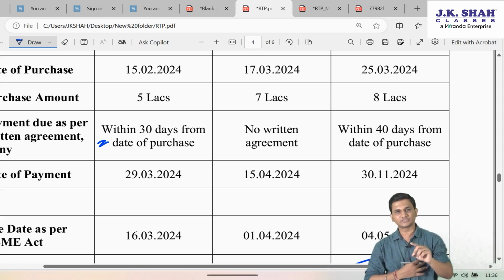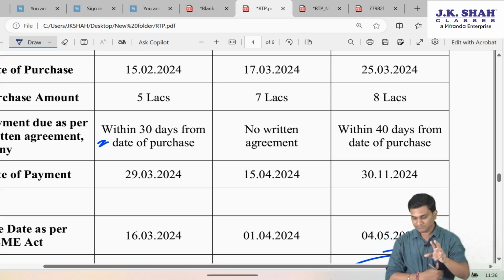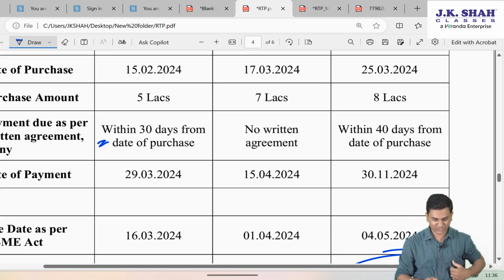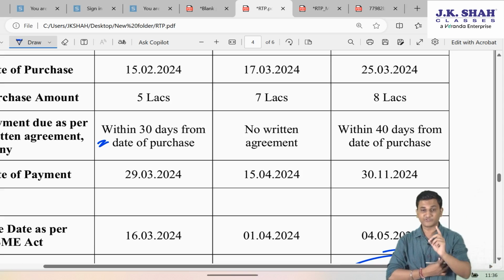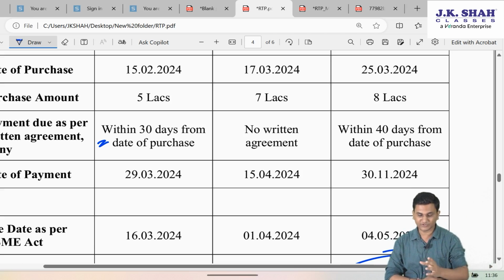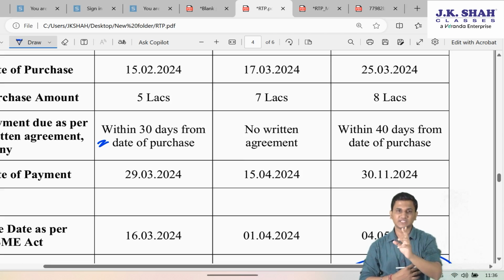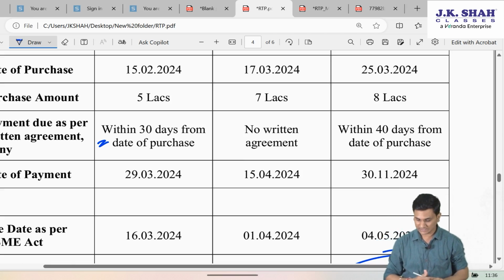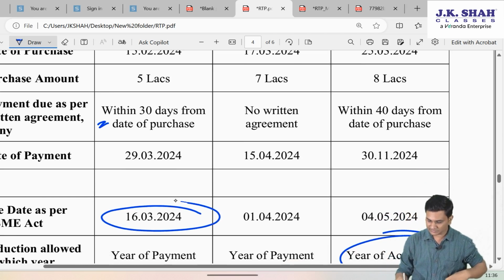So, 14 days of February plus 16 days of March. February is a leap year, don't forget 2023-24. In that Feb 24 is a leap year, February 29 days. So, 16th March becomes the due date as per MSME Act.